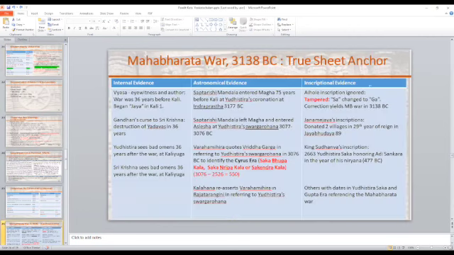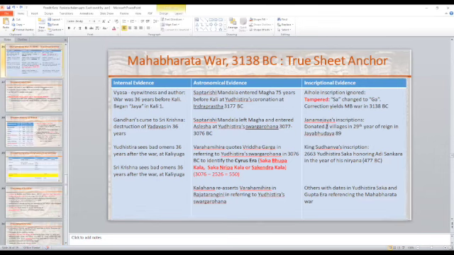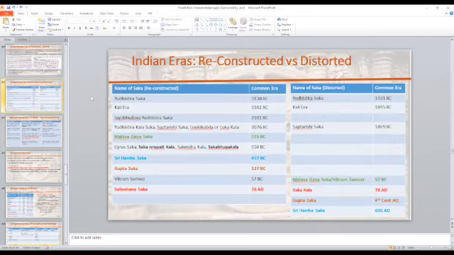Now, if you look at inscriptional evidence, there are two inscriptions from Janamejaya who says he donated two villages in the 29th year of his reign, which happened in Jayabhyudaya 89. So what is Jayabhyudaya 89? Jayabhyudaya is 3101.